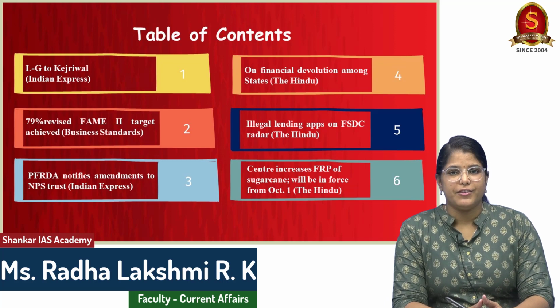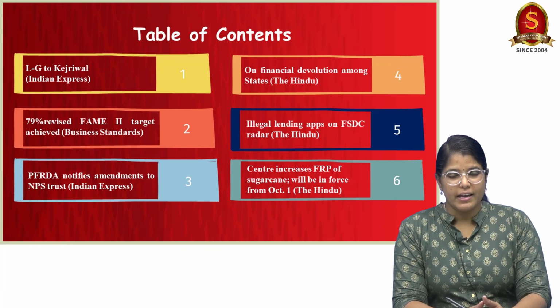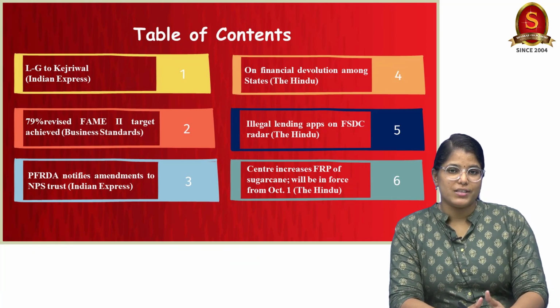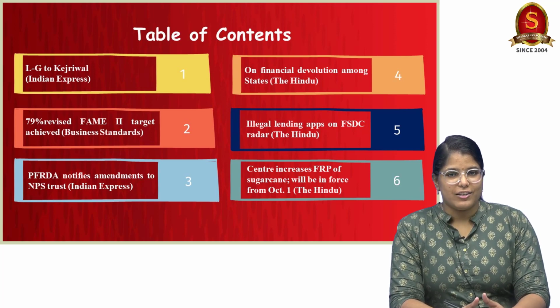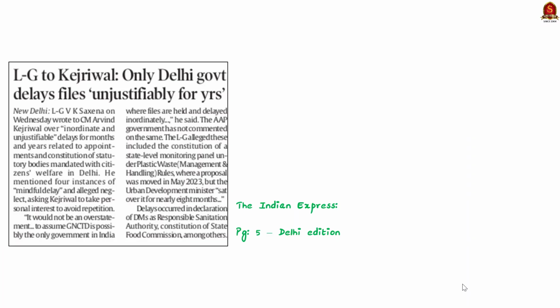Displayed here are the list of news articles that we are going to discuss today. As you can see, we have chosen news articles from different newspapers. So without much delay, let us get into the first news article discussion. Take a look at this news article. See, the Lieutenant Governor of Delhi has blamed the CM of Delhi for the delay in the appointments and constitution of statutory bodies. So in this news article discussion, let us know about Lieutenant Governor from the prelims perspective.